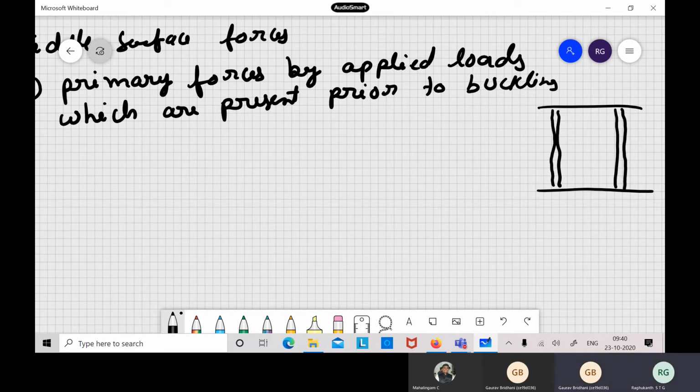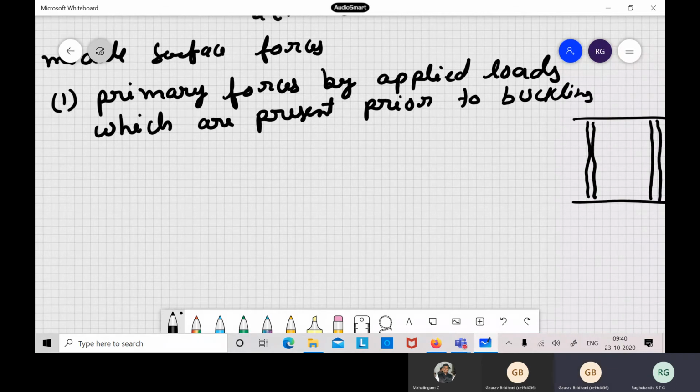Membrane forces. No, membrane is fine. I am talking about what you would have studied in strength of materials theory, thin cylinders subjected to external pressure or internal pressure. What do you call that? Circumferential stress, hoop stress.